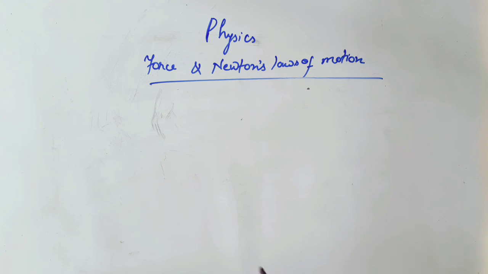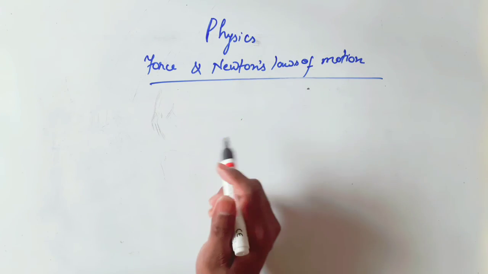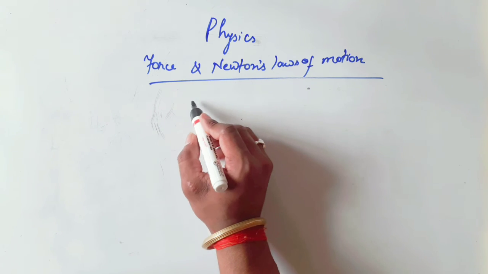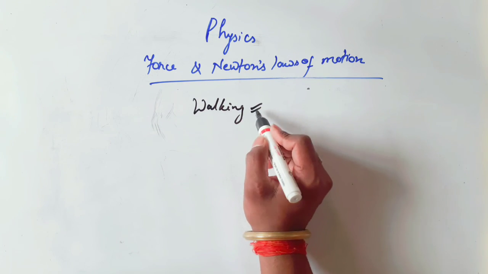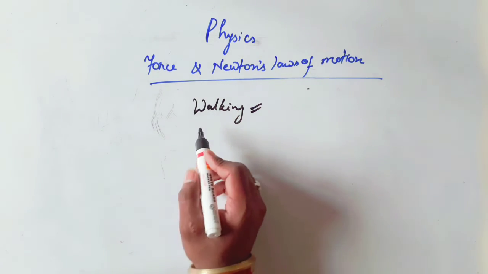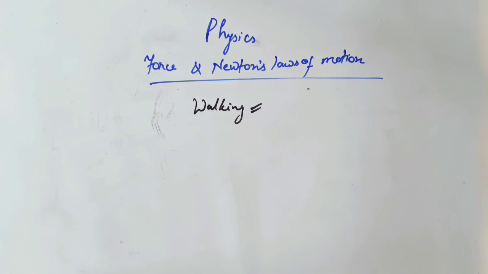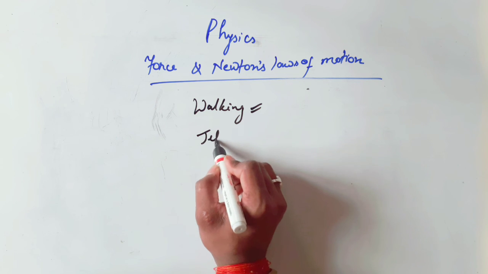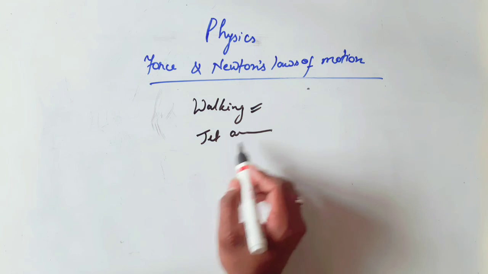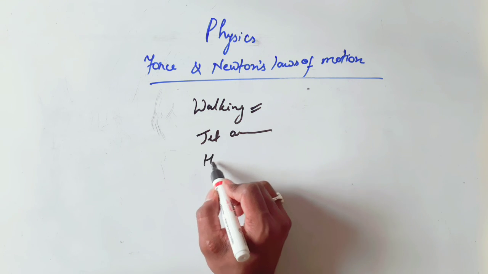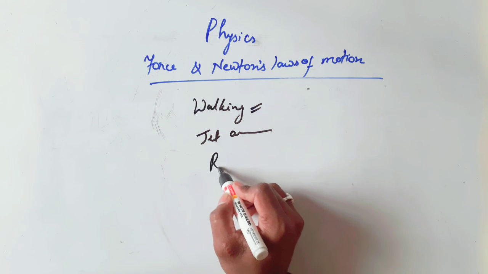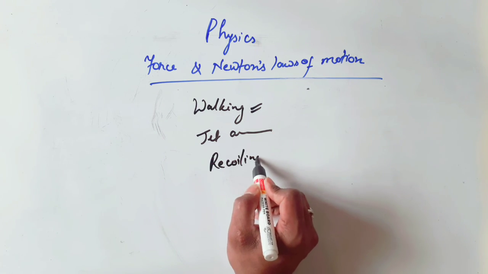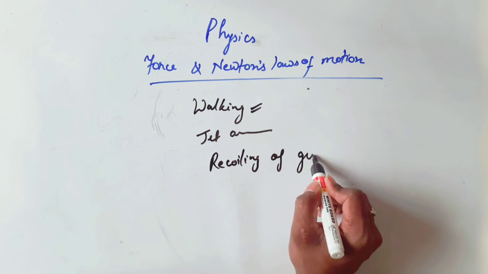There are many applications of Newton's third law. For example, walking on the road. Here also the third law is applying. Another is the jet aeroplane, and the recoiling of a gun.